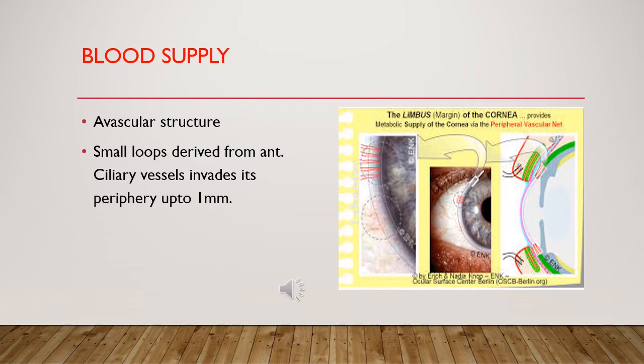Now come to the blood supply of the cornea. The cornea is an avascular structure, but the periphery of the cornea up to 1 mm is invaded by small loops of anterior ciliary vessels. Actually, these loops are in subconjunctival tissue which overlap the cornea in the periphery.